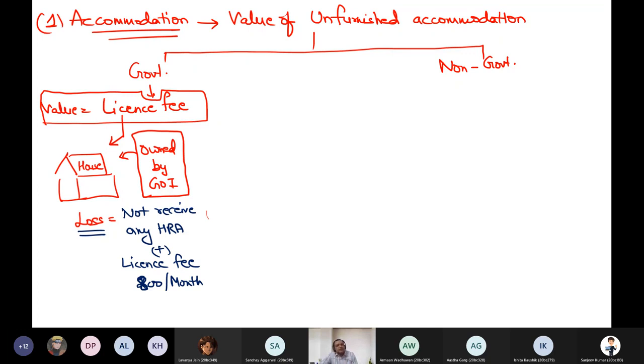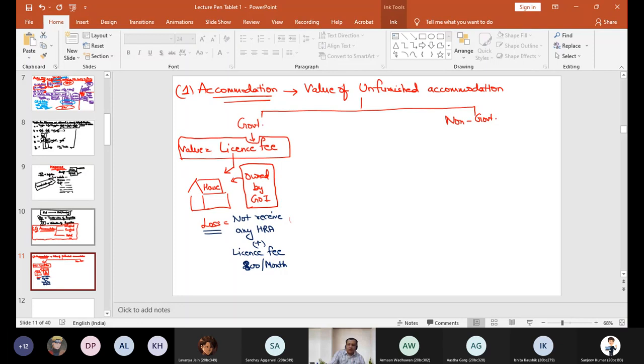The purpose of this license fee to be received from the employees is that very basic expenditures are required to maintain that house. Though in reality, the maintenance of the house requires more expenditure, which the government will bear, still some amount per month will be given by the government employee to the government of India as license fee. And further, he is losing a huge amount of HRA also. Have you understood this point or not?